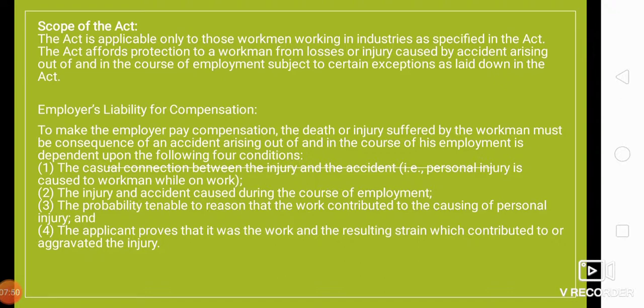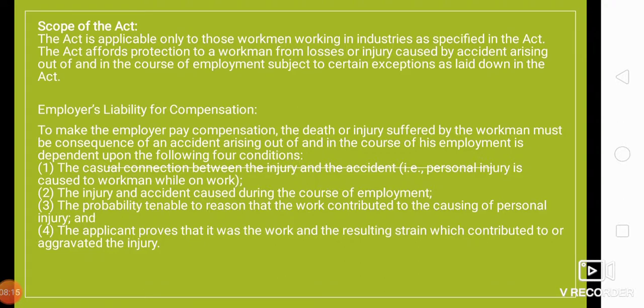Employer's liability for compensation. Let us see what the liabilities for compensation are. To make the employer pay compensation, the death or injury suffered by the workman must be a consequence of an accident arising out of and in the course of his employment, which is dependent upon the following four conditions.